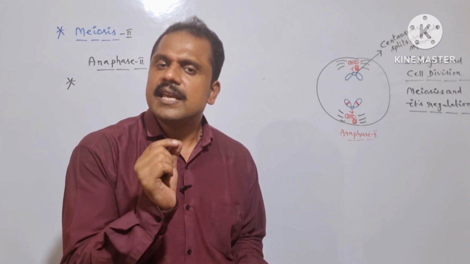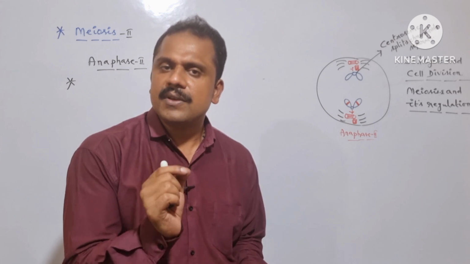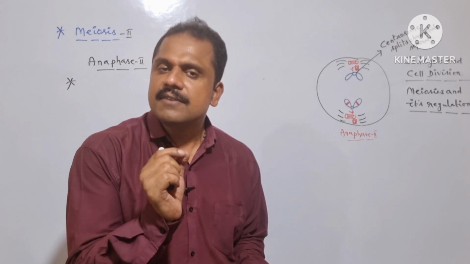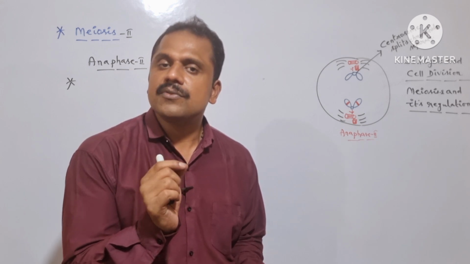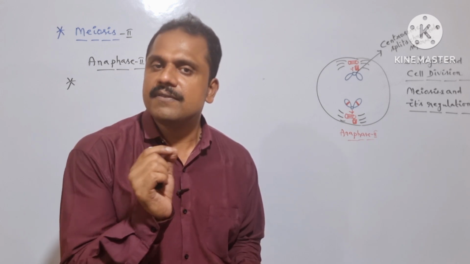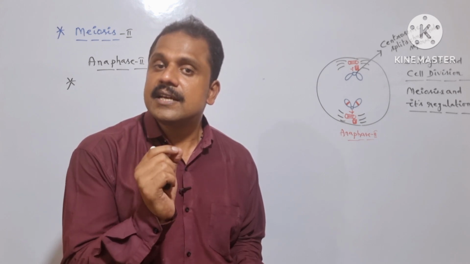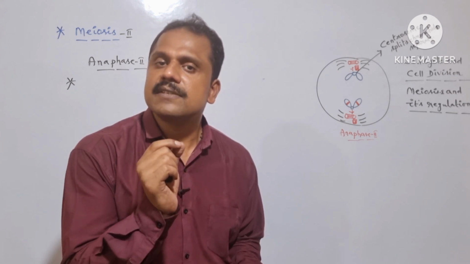But in anaphase 2 of meiosis 2, like the mitotic cell division, we can observe the splitting of the centromere. Because of the splitting of the centromere, the sister chromatids undergo successful separation.